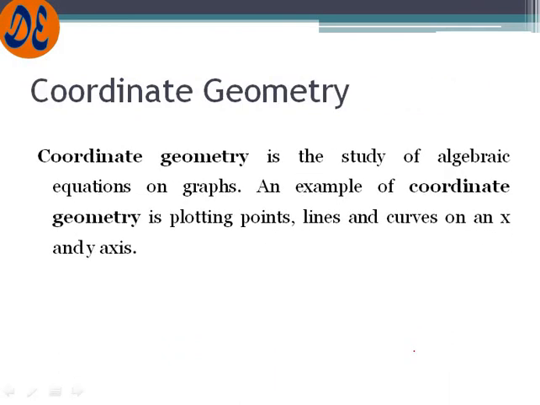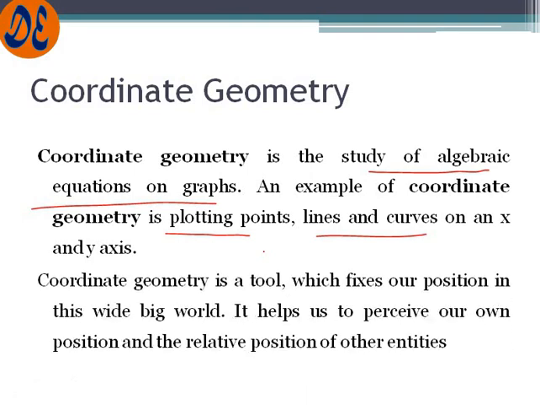Let us see another definition of coordinate geometry. Coordinate geometry is the study of algebraic equations on a graph. That means in coordinate geometry, we just study the equations of algebra that we have studied in classes 7 and 8. For example, coordinate geometry is plotting points, lines and curves. We have already done the graphical work of mathematics in grade 8 also. So the same thing here, we can express in terms of algebra. That you have not done, we will do now.